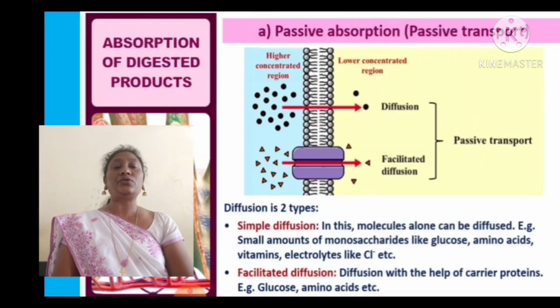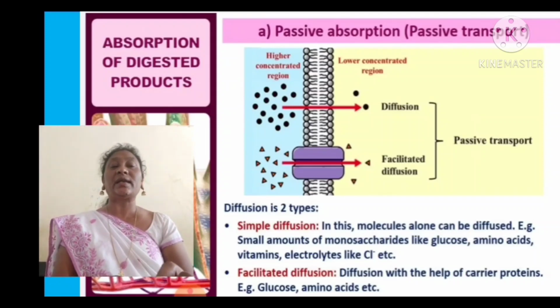Diffusion is of two types: simple diffusion and facilitated diffusion. What is simple diffusion? In this, molecules alone can be diffused. Examples: small amounts of monosaccharides like glucose, amino acids, vitamins, and electrolytes like chlorine. They are diffused in the simple form.